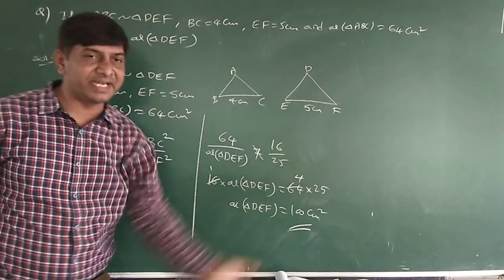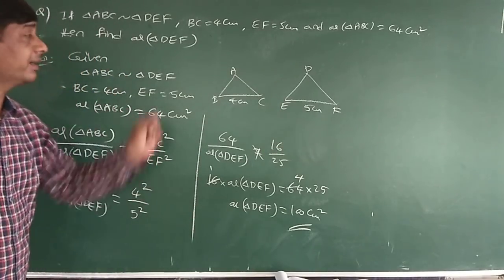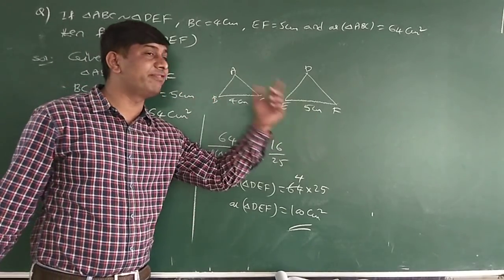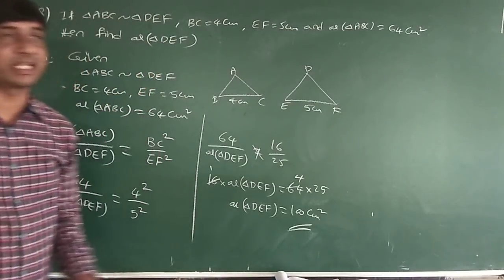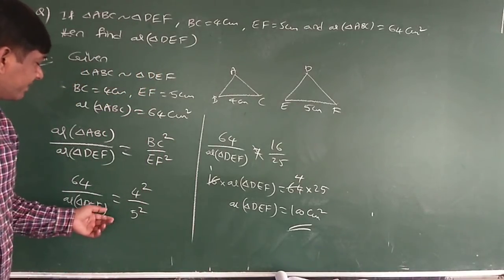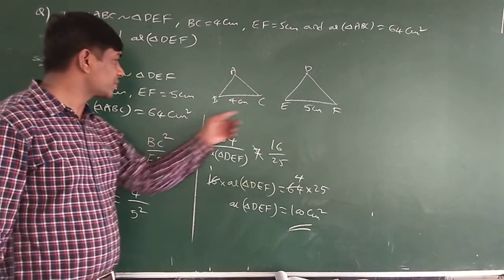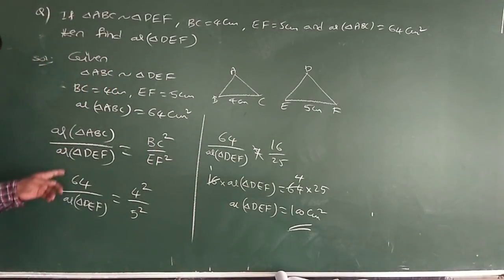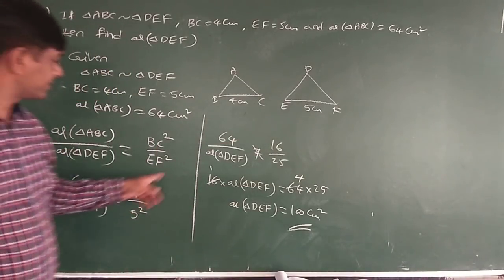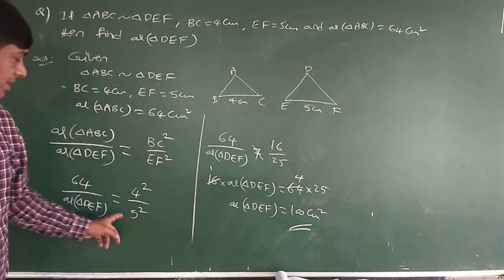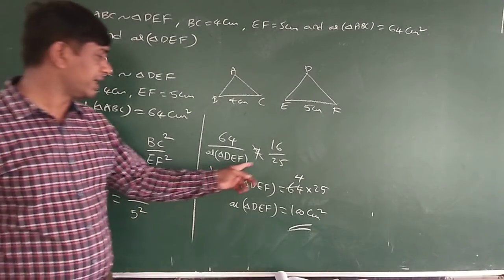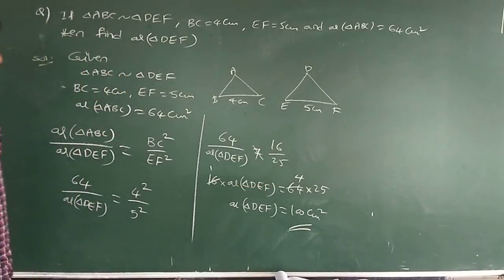You can write AB square by DE square. Yes, you can write. But here they have given BC and EF as the corresponding sides, so the bases are given. So I took those only. BC square by EF square, that is 64 by area of triangle DEF is equal to 4 square by 5 square. That is 64 by area of triangle DEF is equal to 16 by 25.